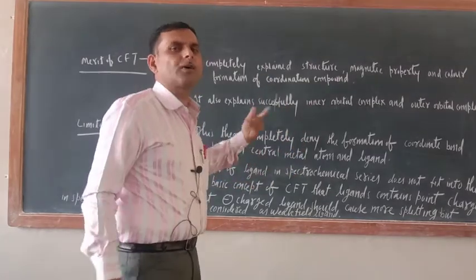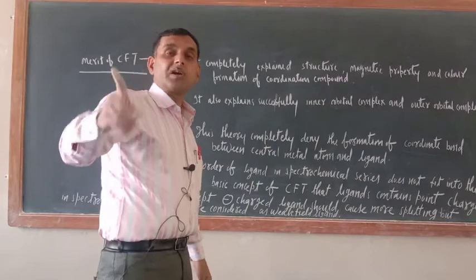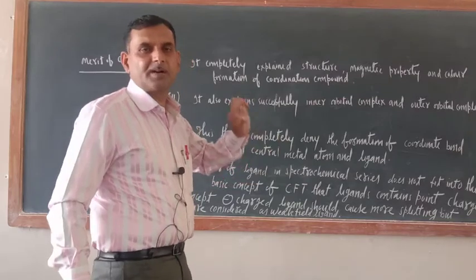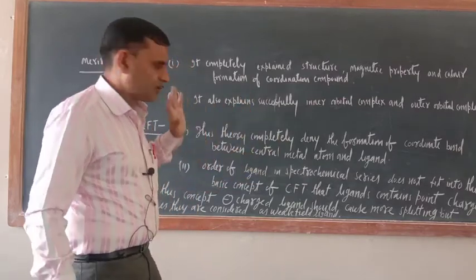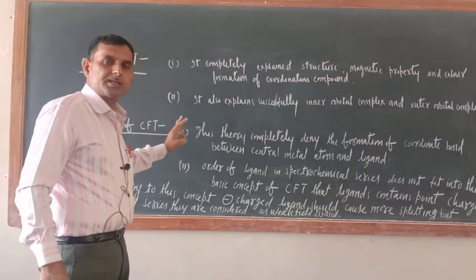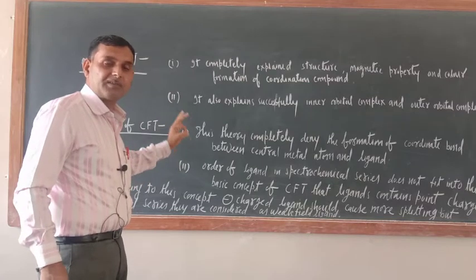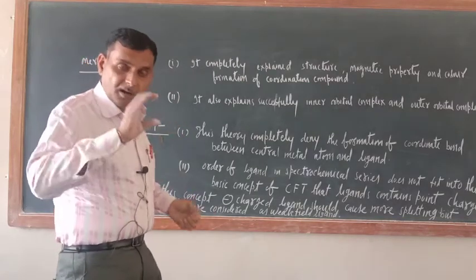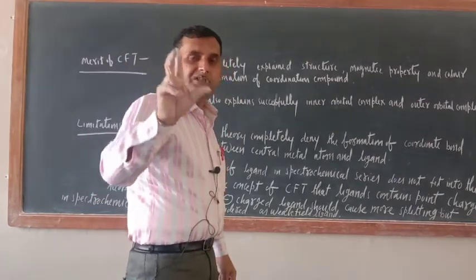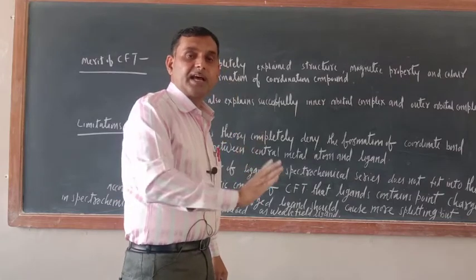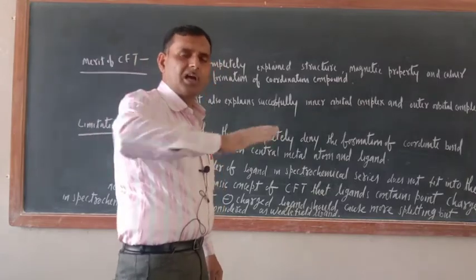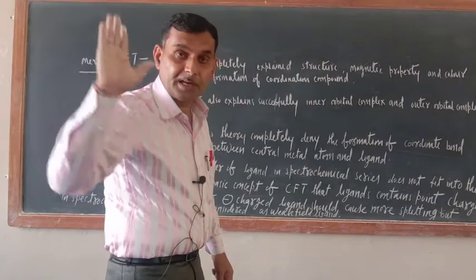Coordinate bond is a special case of covalent bond. You should not get confused, because in the NCERT book they have written the word covalent bond. Both are the same thing. Another important thing, the most important limitation of crystal field theory: just see the order of ligands arranged in the spectrochemical series. All negatively charged ligands, let it be iodide ion, fluoride ion, chloride ion, are considered to be weak field ligands.